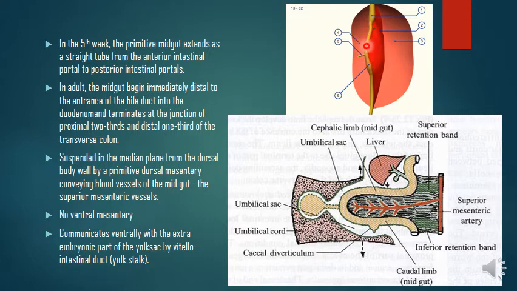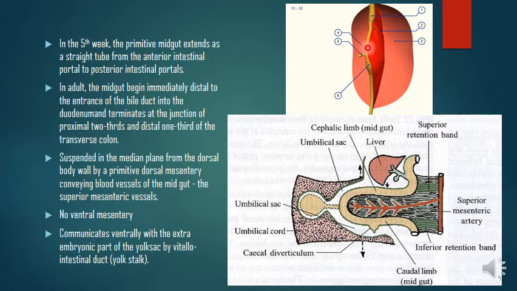In the fifth week of development, the primitive midgut extends as a straight tube from the anterior intestinal portal here. This is the anterior intestinal portal, and this is the posterior intestinal portal. So in between them the midgut extends as a straight tube, right?